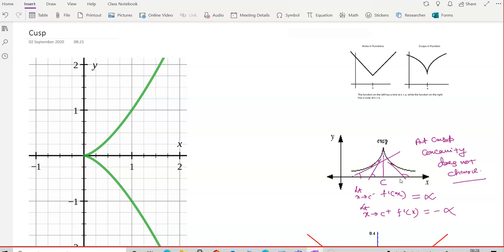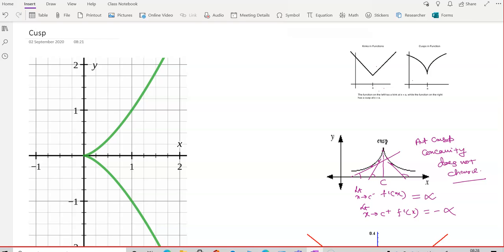It will remain the same. The dy by dx sign changes. Okay. These two curves, you can see these two curves has cusp at the point x is equal to A. Concavity doesn't change here. Dy by dx has value negative, dy by dx has value positive.